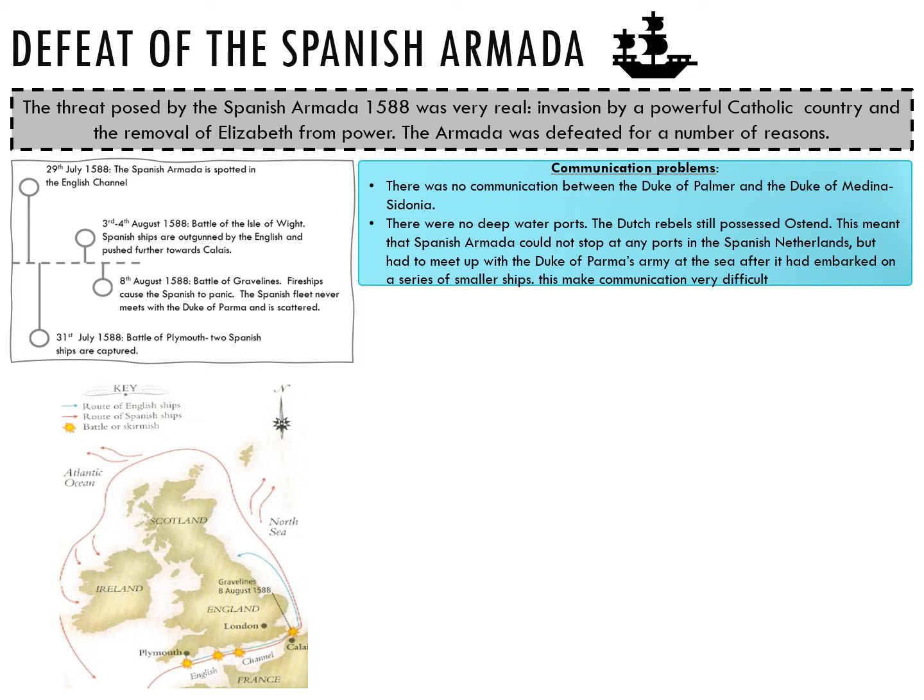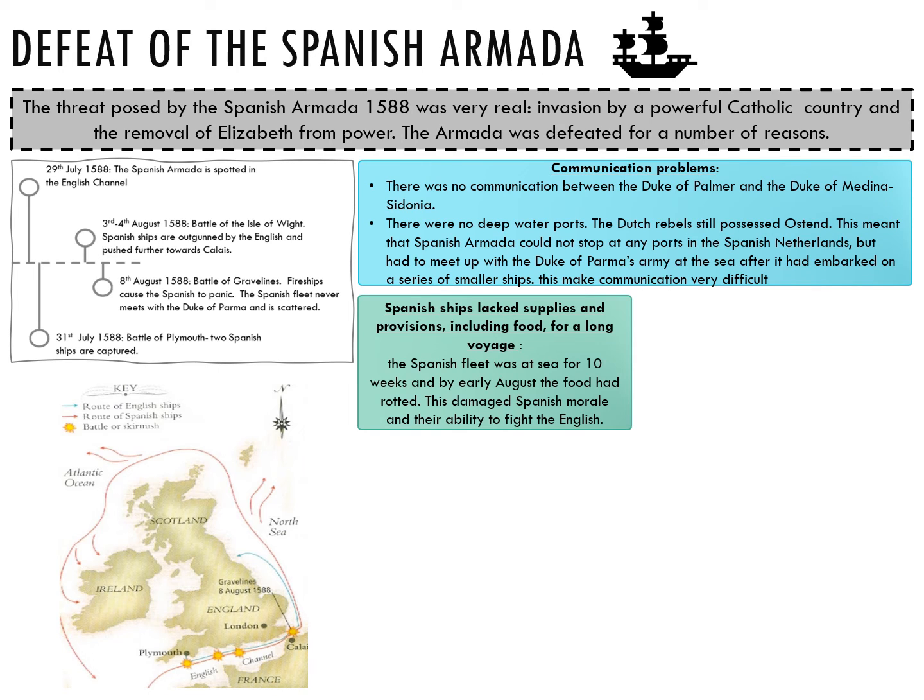Why did it fail? The first was communication problems. There was no communication between the Duke of Parma and the Duke of Medina Sidonia. There were no deep water ports. The Dutch rebels still possessed Ostend, and this meant the Spanish Armada could not stop at any ports in the Spanish Netherlands, but had to meet up with the Duke of Parma's army at sea after it had embarked on a series of smaller ships. This made communication very difficult.